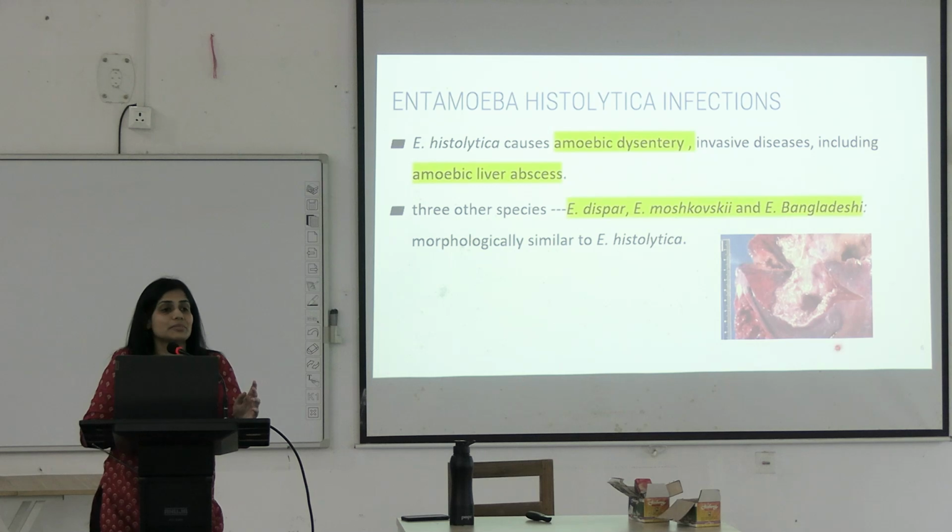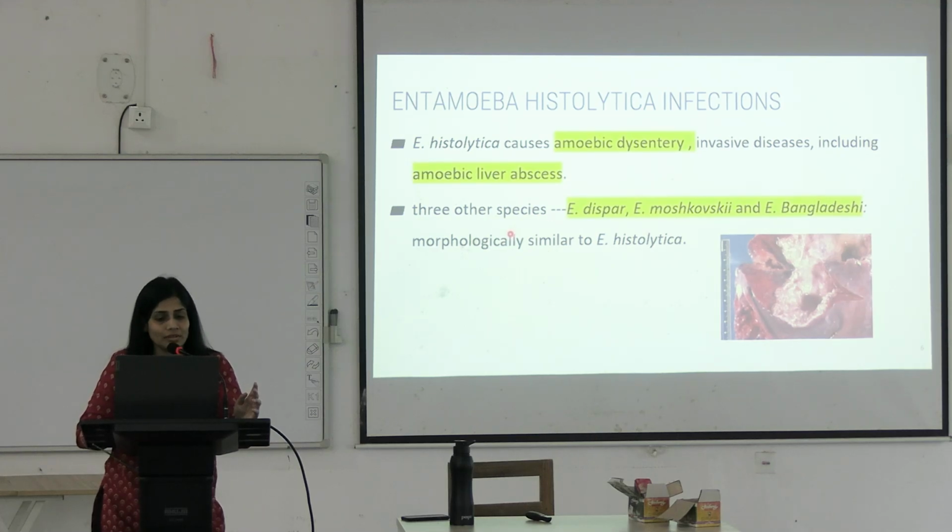Can you see this liver specimen here? It can cause this kind of abscess. This is amoebic liver abscess. How is it able to cause this abscess? It is invading the intestine and entering the portal veins and going to the nearby organs. The most common site where it propagates is liver.